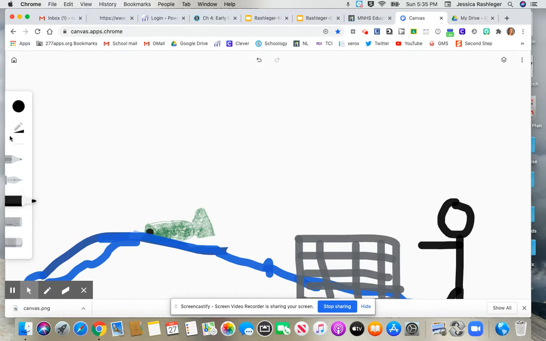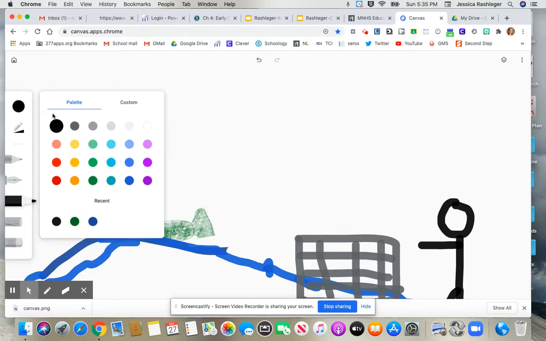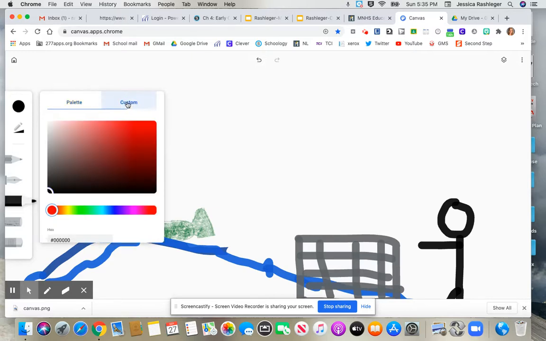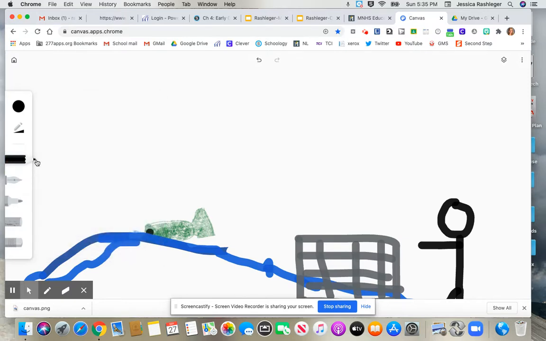Go ahead and play around. This is really fun. You can change your colors up here. There's a palette you can choose from, or you can do your own custom colors from this one. There's a couple different line thicknesses. So here's a pencil, more like a calligraphy pen, a big marker. This actually adds a little spotted. That's why my color here looks a little spotted, because I used this one. And then, of course, you can erase. So there's just some quick things with Canvas.